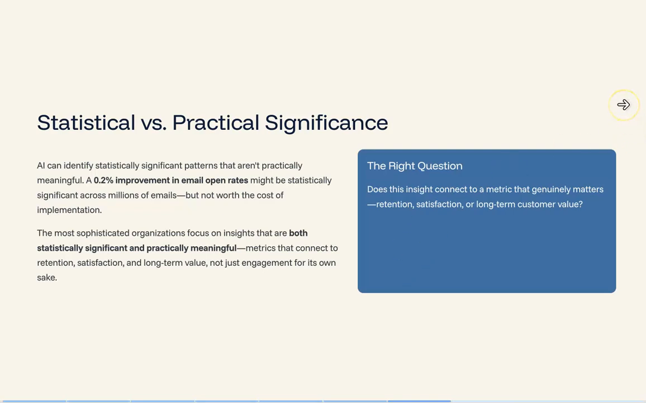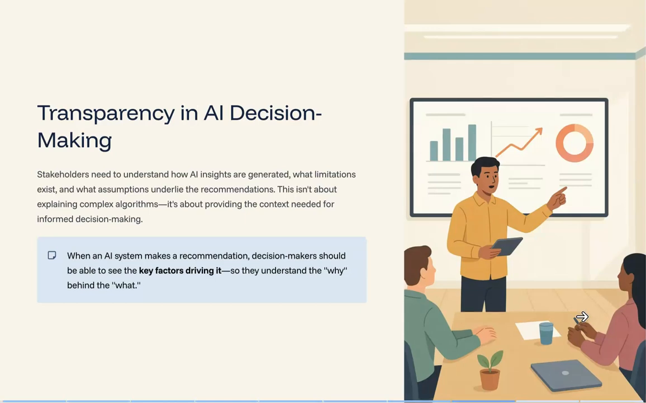Statistical significance versus practical significance is another critical area of consideration. AI might identify statistically significant patterns that aren't practically meaningful for your business. A 0.2% improvement in email open rates might be statistically significant across millions of emails, but not worth the cost of implementation. The most sophisticated organizations focus on insights that are both statistically significant and practically meaningful. Metrics that connect to retention, satisfaction, and long-term value, not just engagement for its own sake.